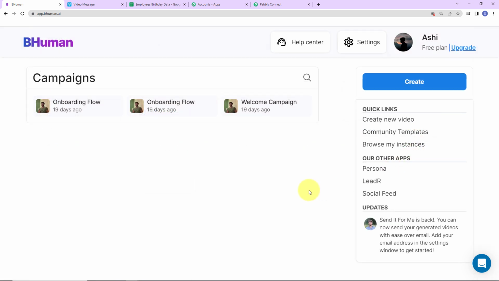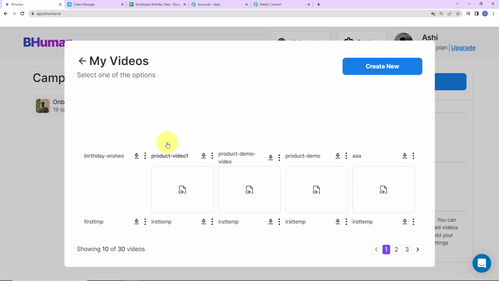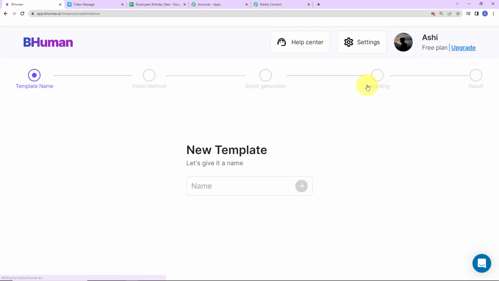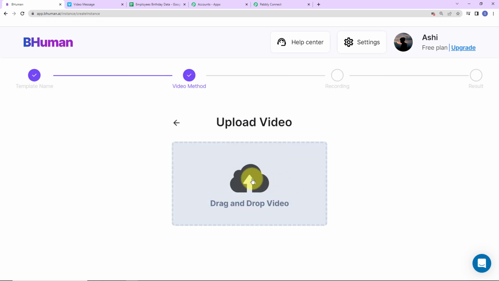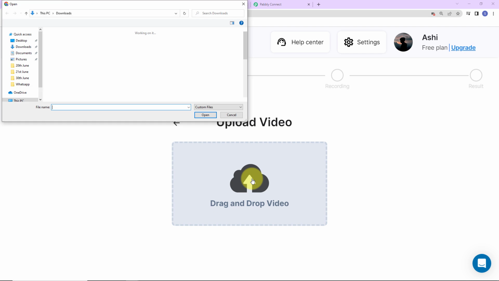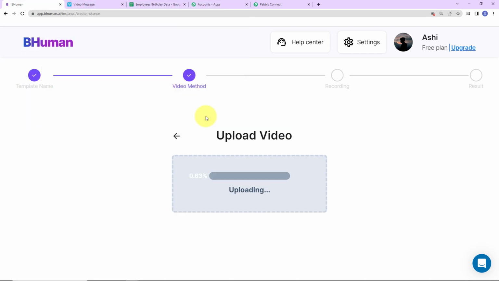Here I'm going to close this window. Now let's click on create, go to my videos. So click on create new. Now here you have to name the template. Let's say it is birthday wishes. Okay, let's click on enter. Now go to upload recording. And here you have to drag and drop the video that you have created. So this is the video that I have created. It is getting uploaded now.